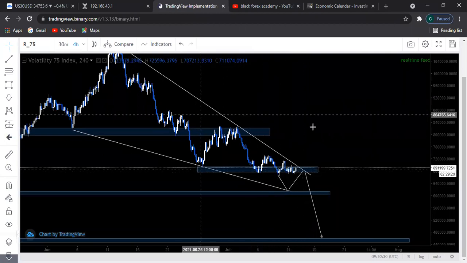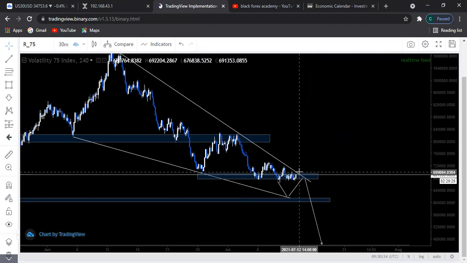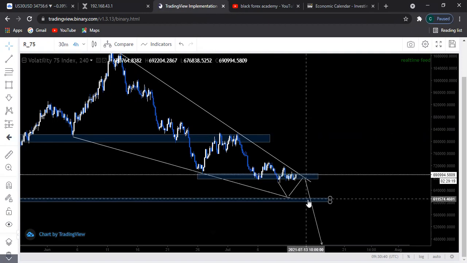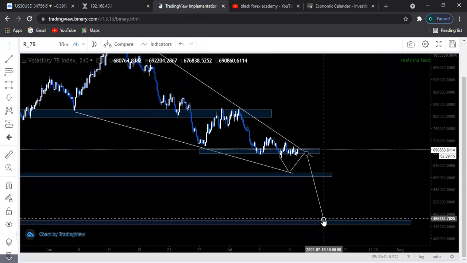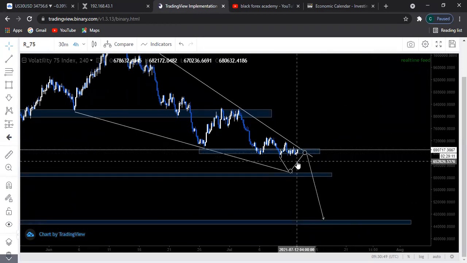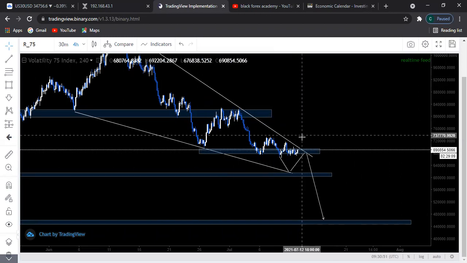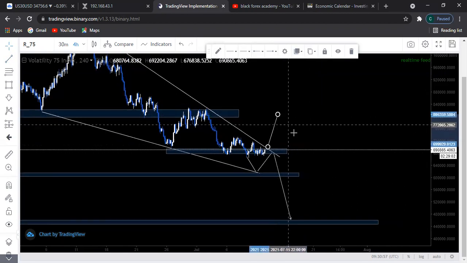So what I'll be expecting to see right now is for prices to hit this trend line for the third time, giving it a bearish momentum, and then push all the way down here, probably break below this structure again, and hit our take profit down here. But then, as you know, this is trading and anything can happen. If prices do break above here, then I'll be expecting to see prices push above here all the way until this